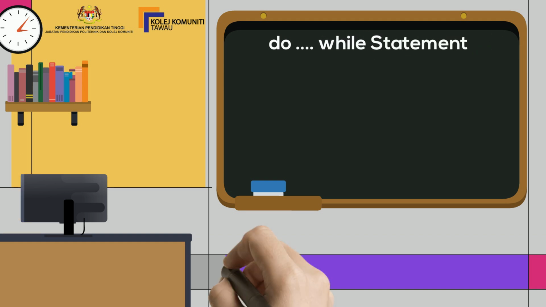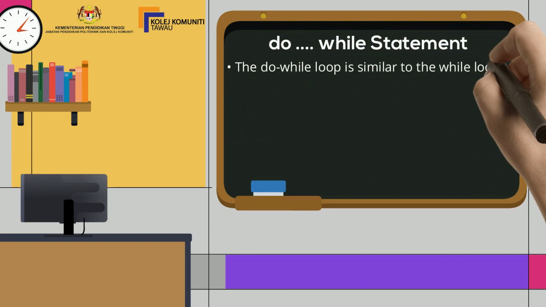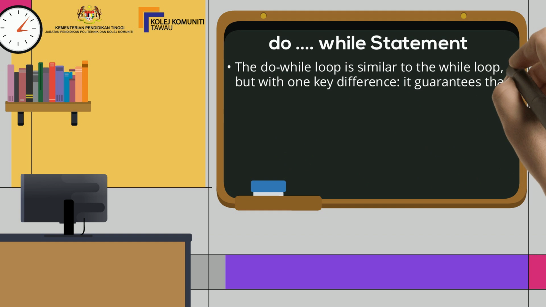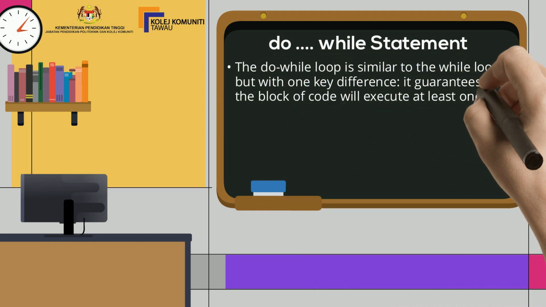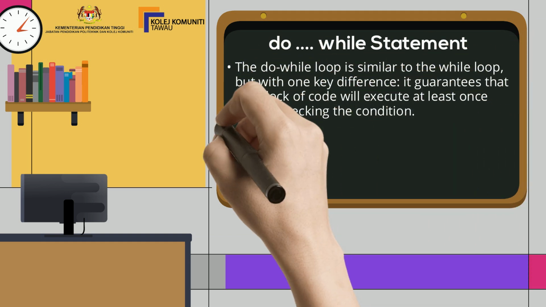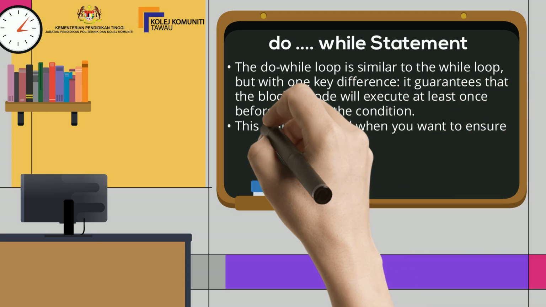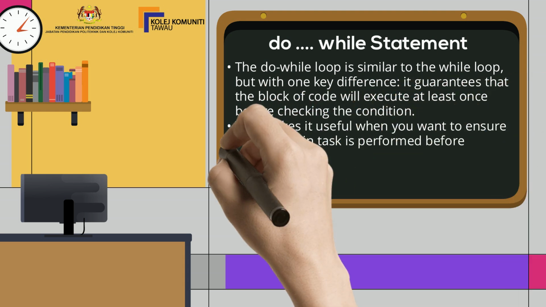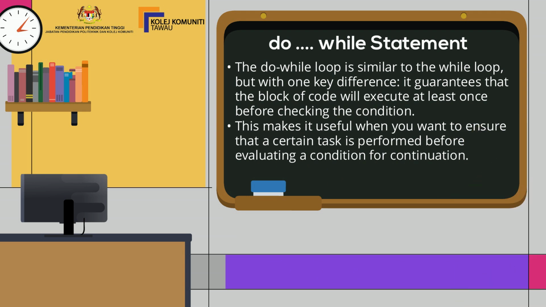Do while statement. The do while loop is similar to the while loop, but with one key difference: it guarantees that the block of code will execute at least once before checking the condition. This makes it useful when you want to ensure that a certain task is performed before evaluating a condition for continuation.